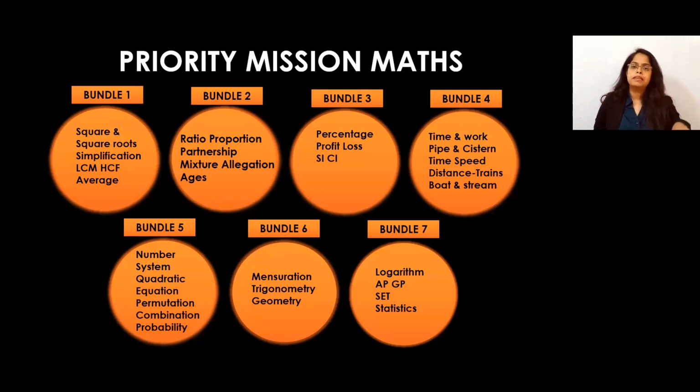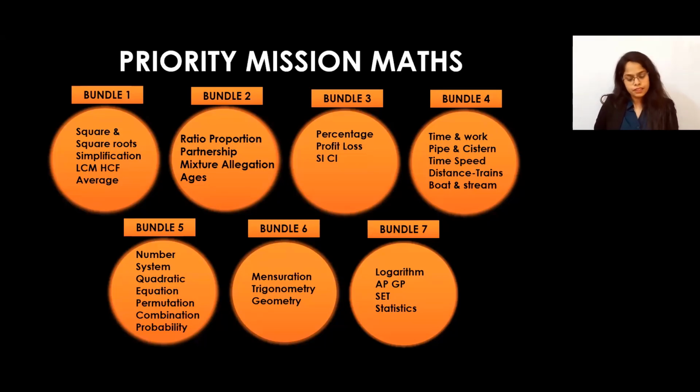Then once you get the basic idea, you can go for the next bundle, which consists of ratio, proportion, ages, partnership, mixture and alligation. This must be the second bundle. This is important for DI also. Then in the third bundle, you can jump to percentage, profit and loss, SI, CI topics. These are also important as per the weightage and as per the difficulty level, you can go in such order.